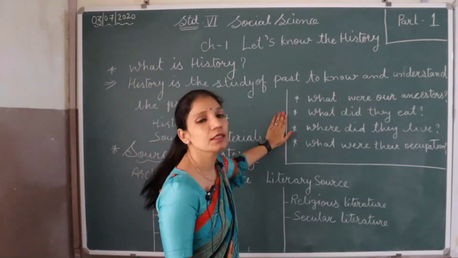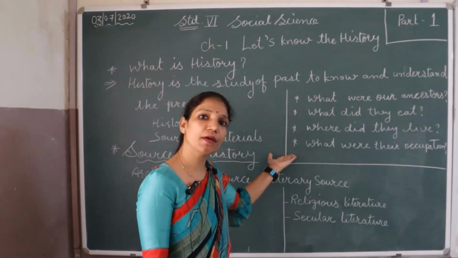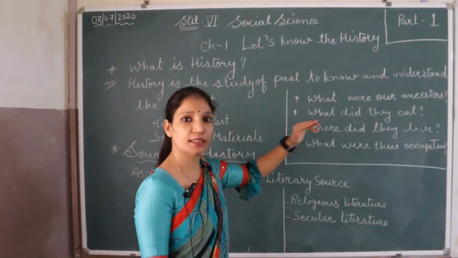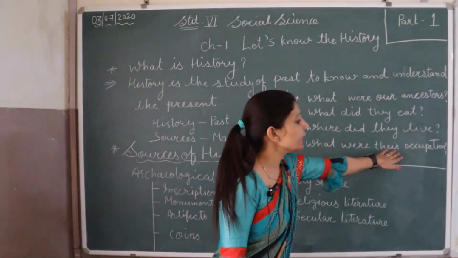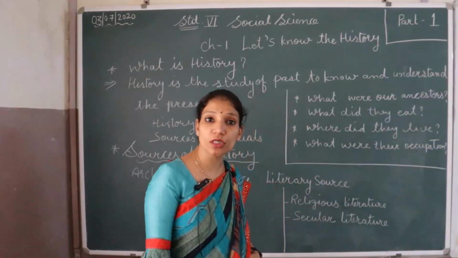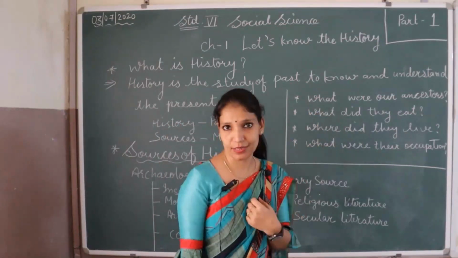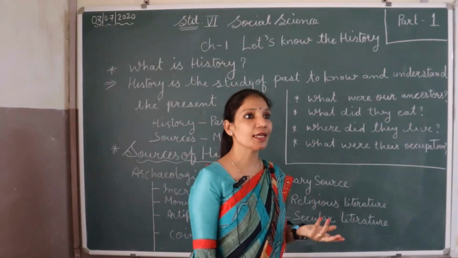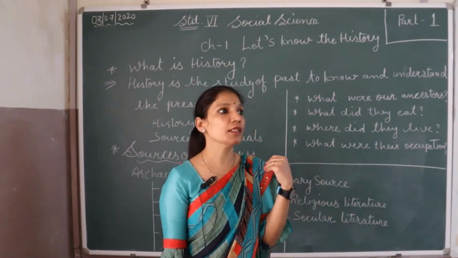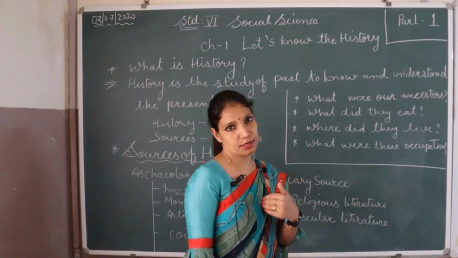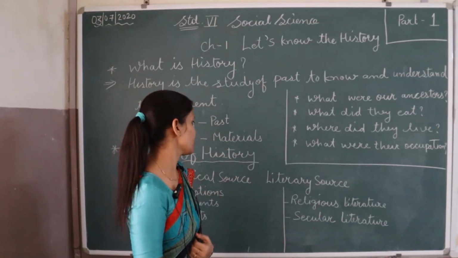So this is the study of past and this becomes our history. It means what did they eat, how did they live, what were their occupations, what work they were doing at that time. So history doesn't only mean the history of any country or any king. It may be our history also.